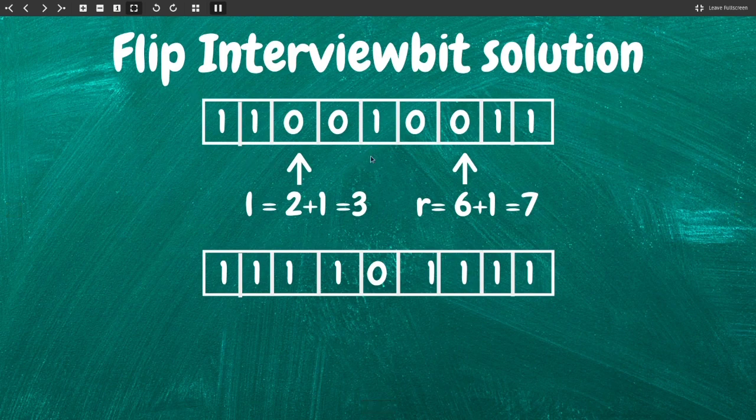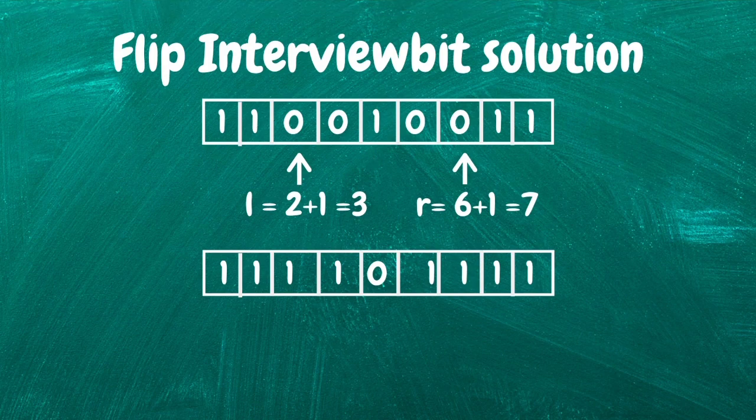Now we need to flip in such a way that the number of ones in the array becomes maximum. So in this case, after flipping, the array will become this and we will have the maximum number of 1s in the array.